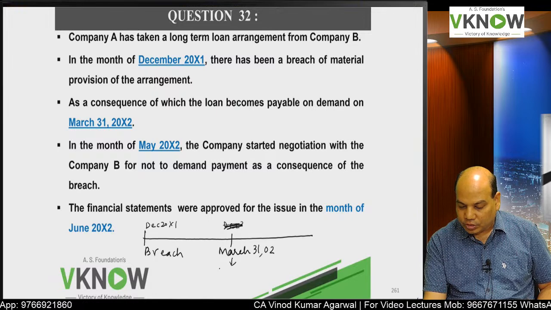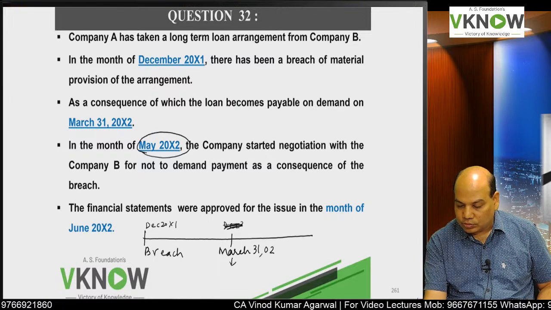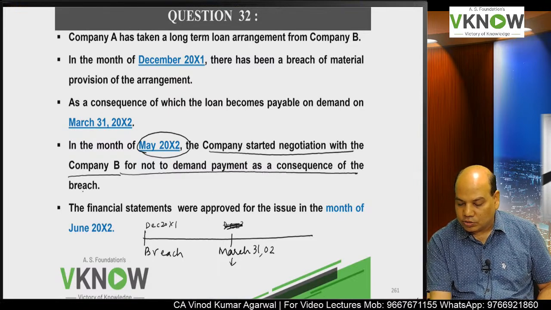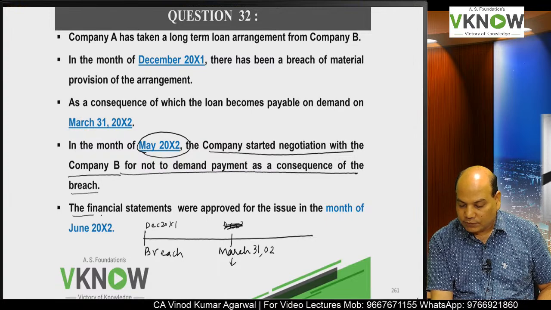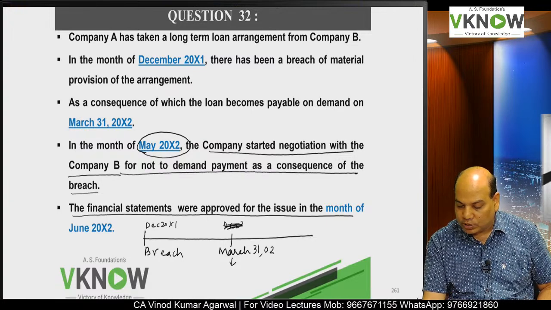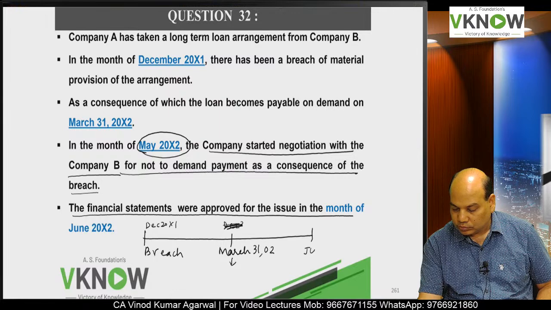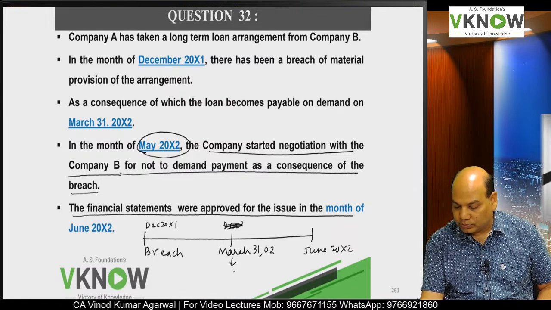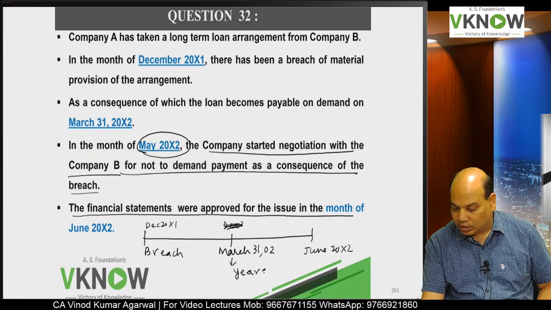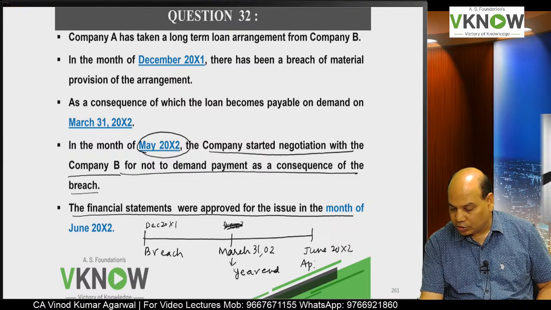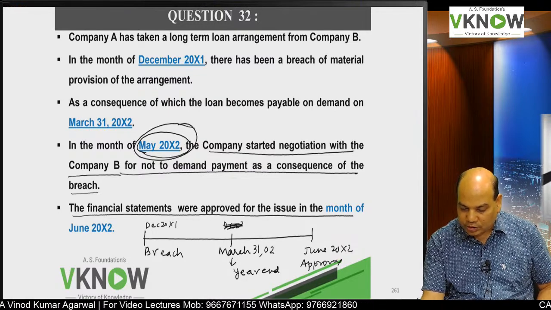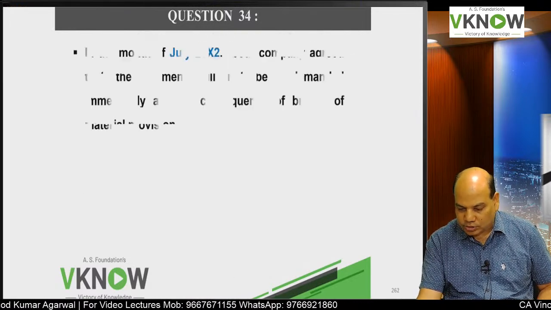Here, in May 20X2, the company started negotiation with Company B for not to demand payment as a consequence of the breach. The financial statements were approved in the month of June. So June 20X2 financial statements are approved. This is year end date. This is date of approval. And the negotiation was started in May. But what happened to that negotiation?